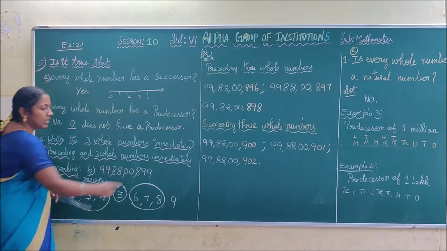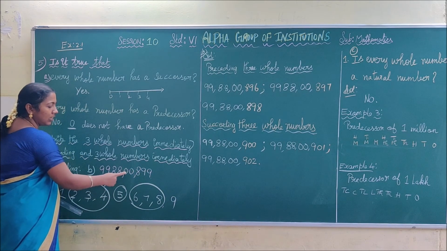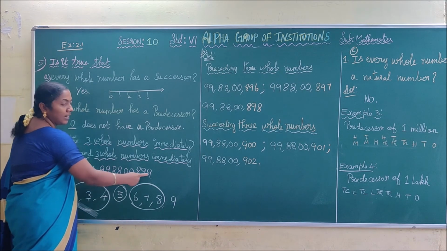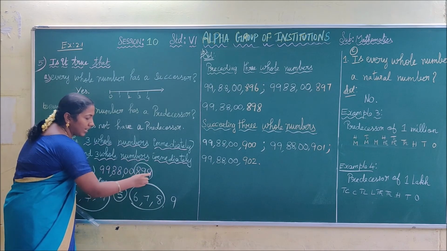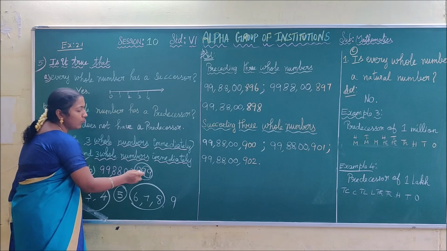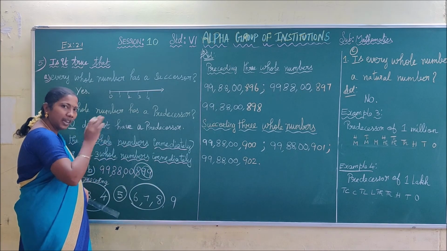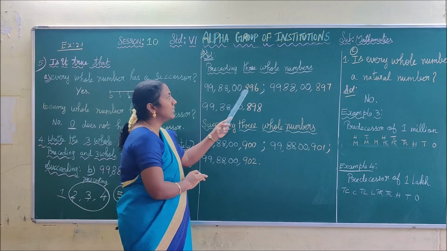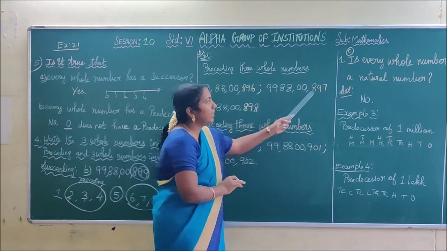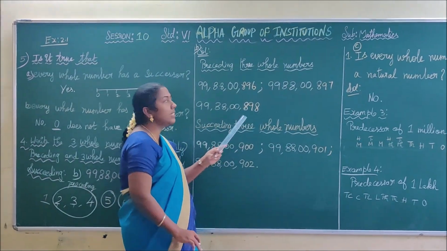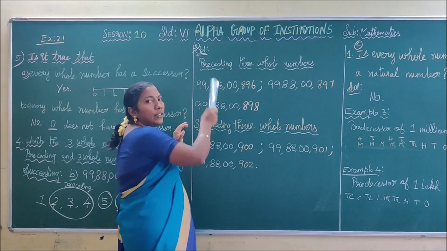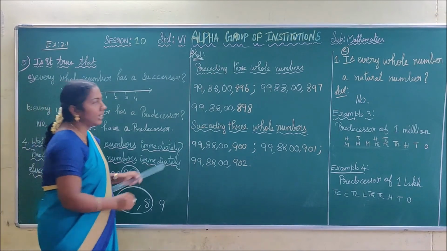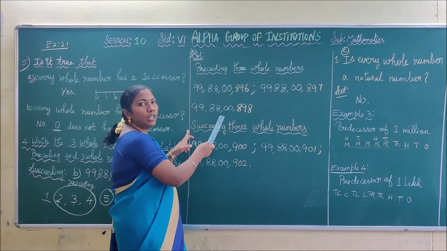See this number, how can you read this? Ones, tens, hundreds, thousands, ten thousands, lakh, ten lakh, crore, ten crore: 99 crore, 88 lakhs, 899. Before the 899 you have to choose 99 alone. What is the number before 99? 98. Before 98? 97. Before that 96. Thus we have written 99 crores, 88 lakhs, 896, and here 897 and 898. These are the 3 numbers preceding the given whole number, 99 crores, 88 lakhs, 899.